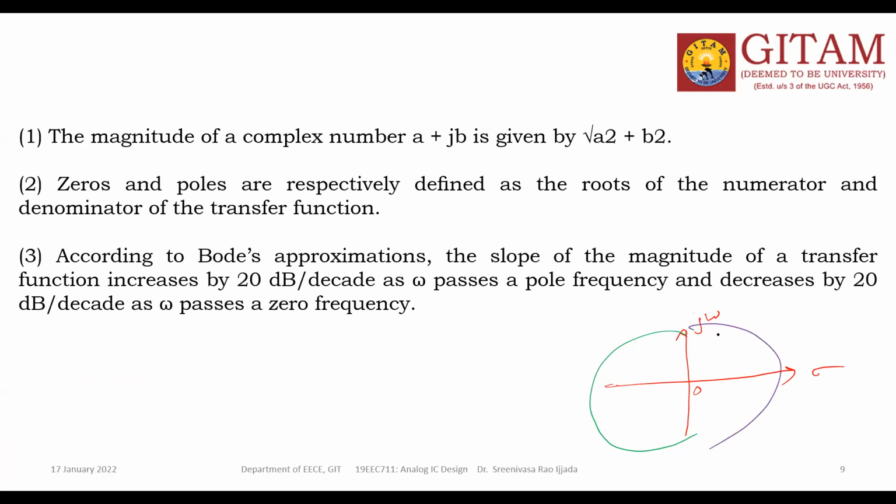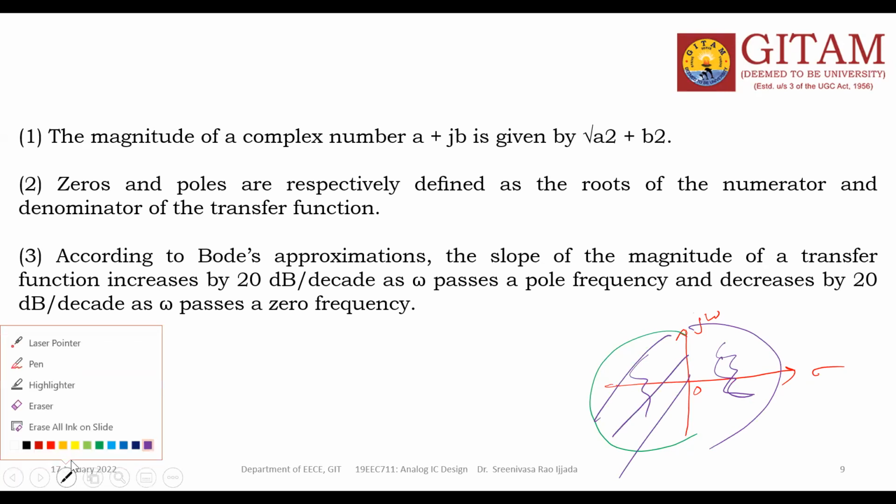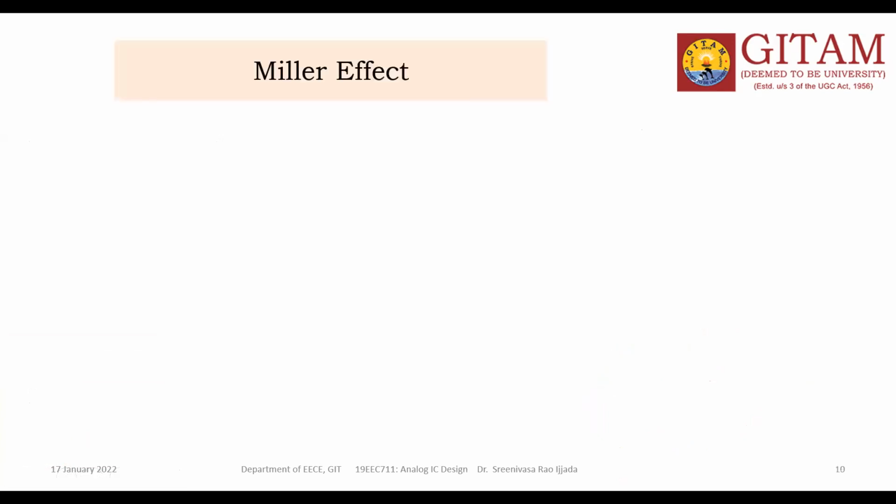If any pole or zero is located on this side, it is unstable. If all the poles are located on this side, it is stable. This is the stable region and this is the unstable region. So, got my point? Yes, sir. Okay. So that is the importance of the poles and zeros. In the frequency response of a particular circuit, the poles and zeros definitely play an important role. Based on the poles and zeros located on the S-plane, the system may be either stable or unstable.